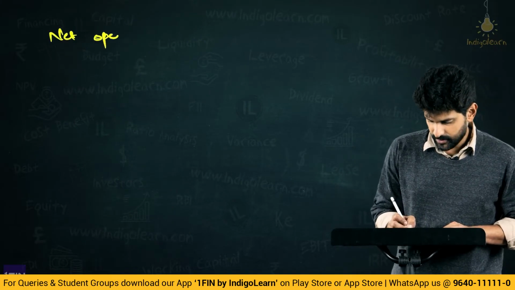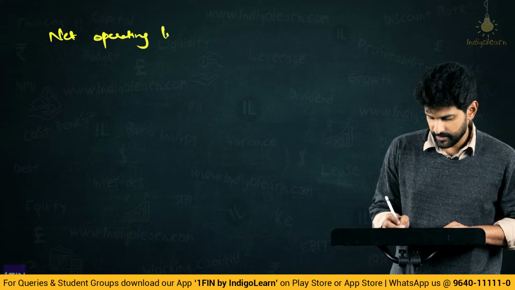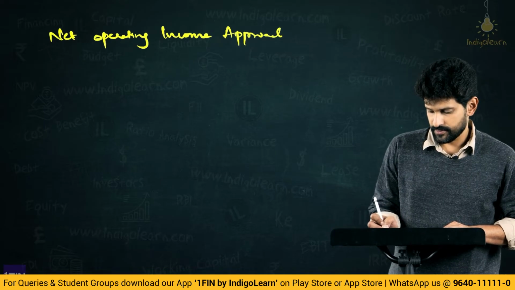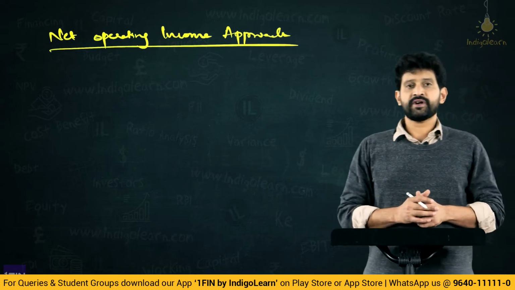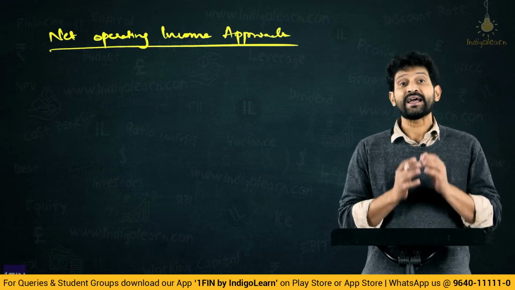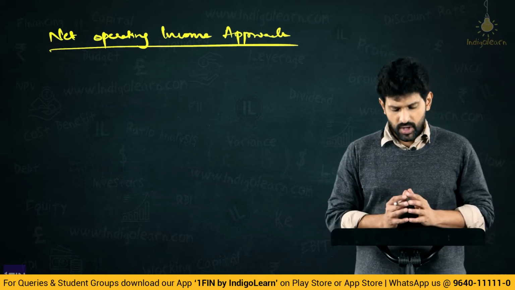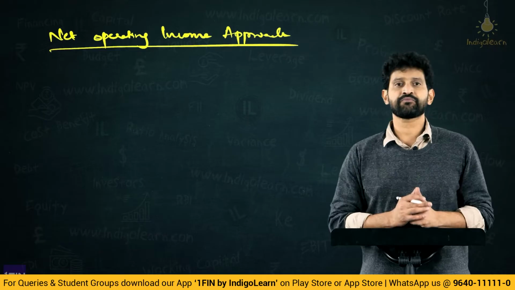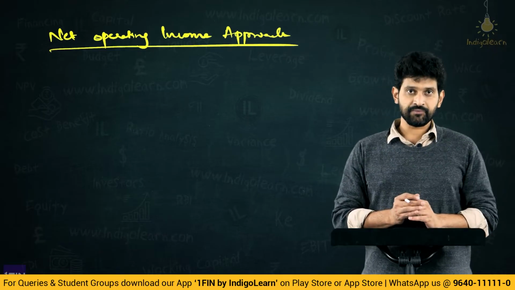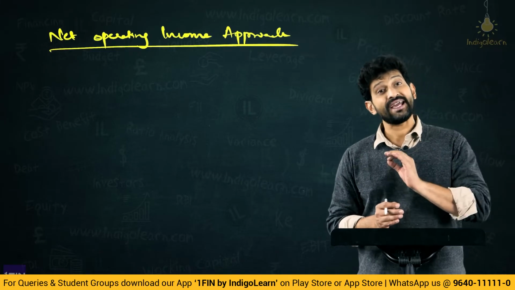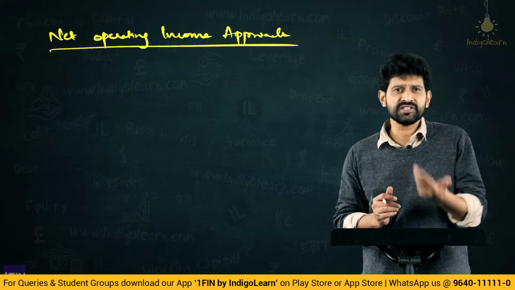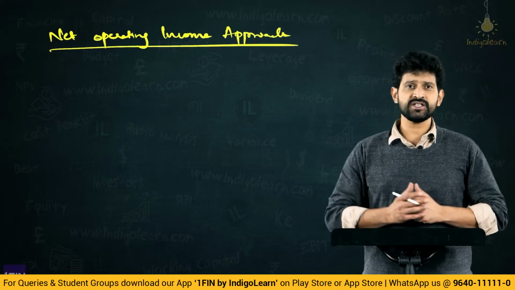Net operating income approach. Now friends, we said this falls under the category of capital structure irrelevance theories. Now, what does this net operating income approach say? It says, irrespective of any capital structure, I repeat, irrespective of any capital structure, KO will not change. Now, if KO doesn't change, then value of the firm will not change.